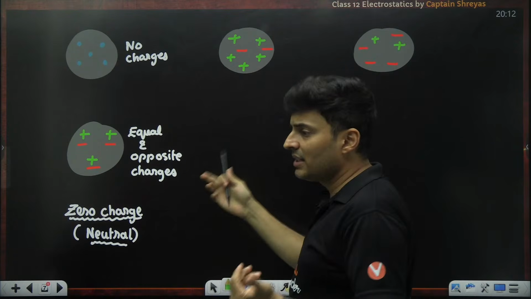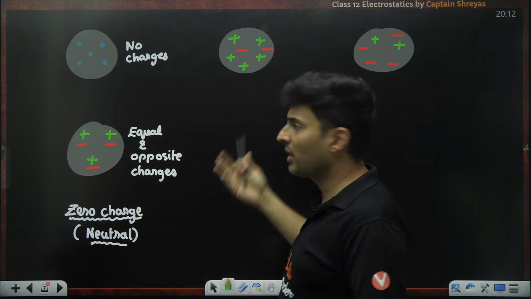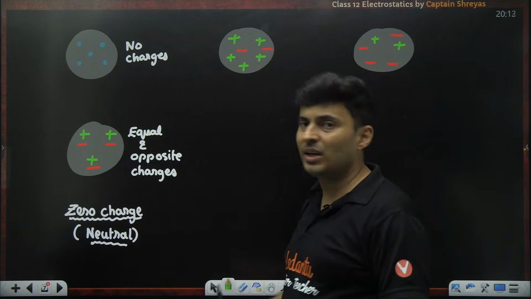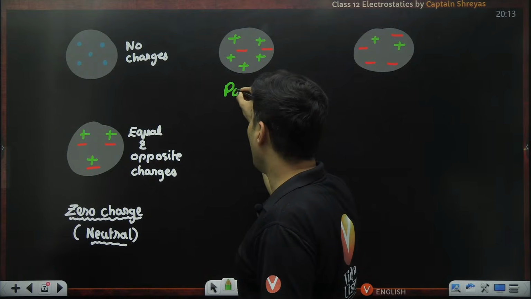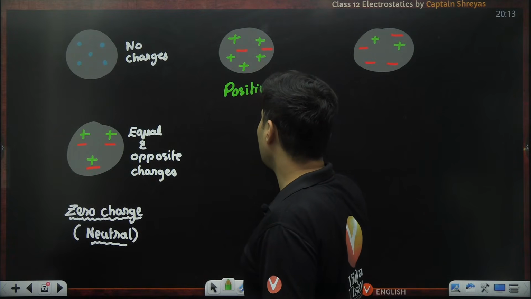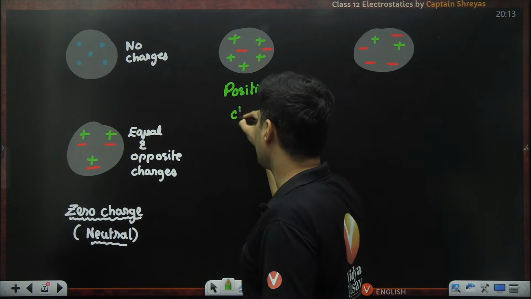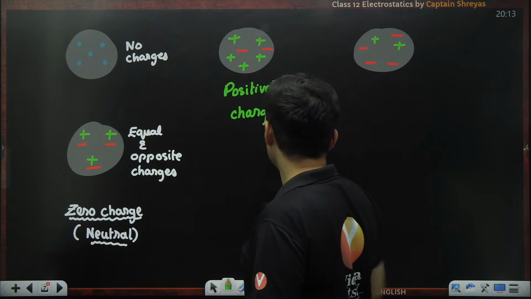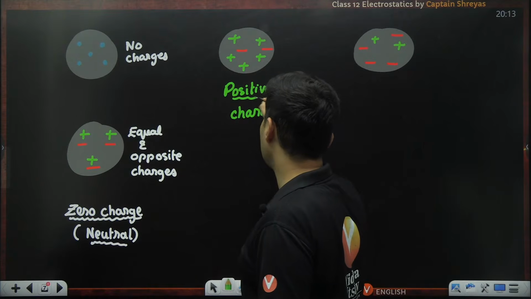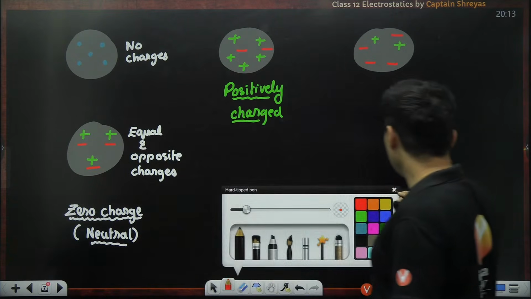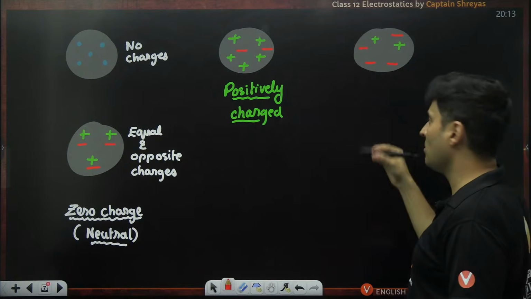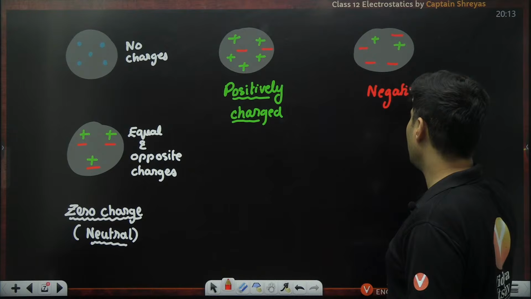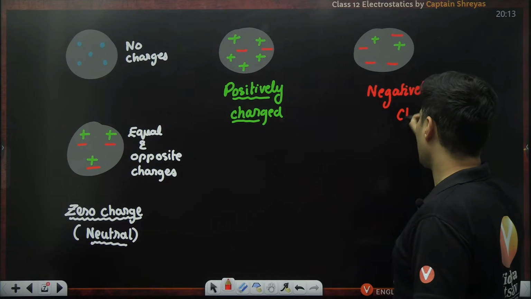Maybe the electrons have left that solid or liquid or gas. So when there are more positives as compared to negatives, then it is said to be positively charged, because there are excess positive charges. But when the number of electrons is more than the number of protons, then it is said to be negatively charged.